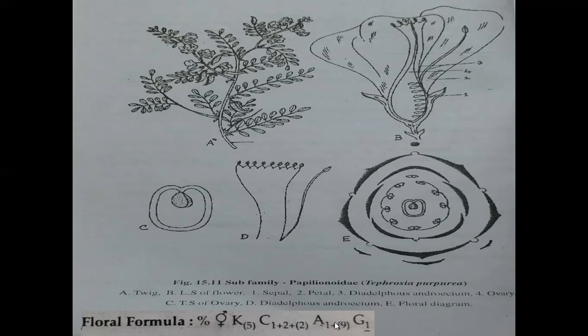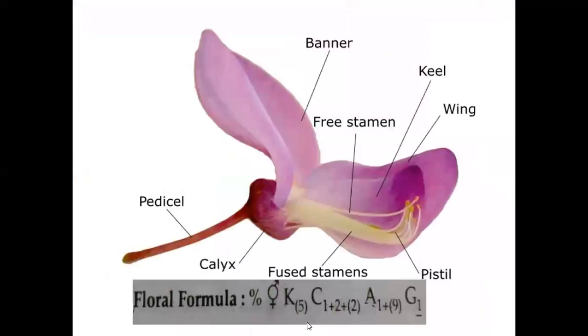A, androecium, 9 plus 1 or 1 plus 9. One means an individual anther and 9 anthers are fused. This type of arrangement of anthers is called diadelphous. And G, monocarpellary, with a line below the 1, or below G1, it is hypogynous. Sometimes the line is given at the lateral part of G1, and then the ovary is half superior or half inferior. So these are the floral formulas belonging to the Fabaceae family.